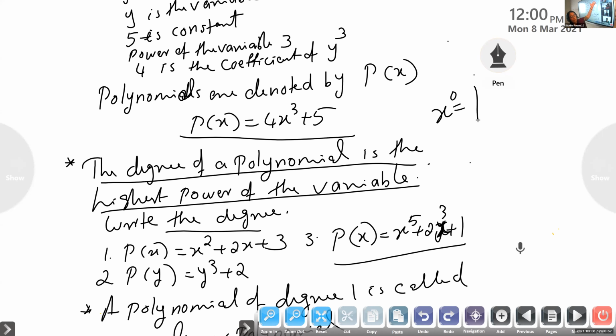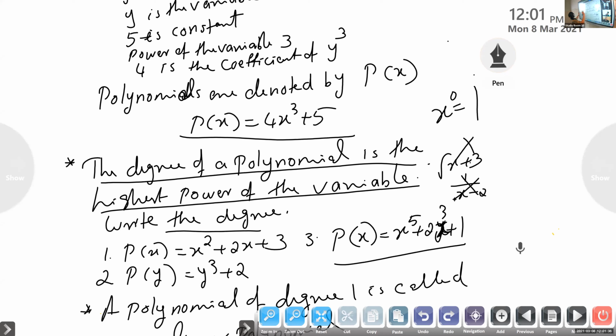So this is a polynomial. If 0 is on the power, it is a polynomial, a constant polynomial. The power can be a natural number, 0, 1, 2, 3, etc. It cannot be negative or a fraction. For polynomials, the degree must be a natural number. So root x plus 3 is not a polynomial, and 1 by x minus 2 is not a polynomial.